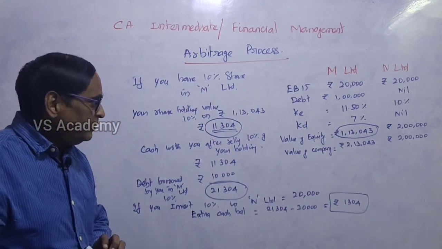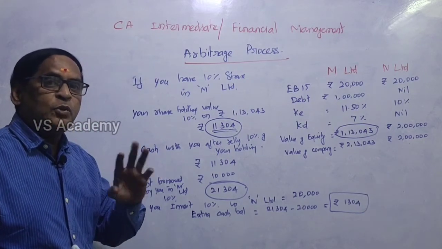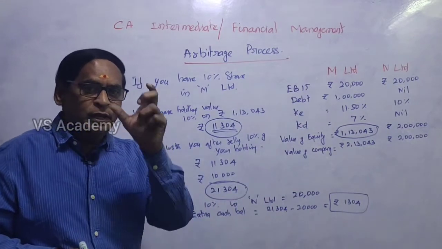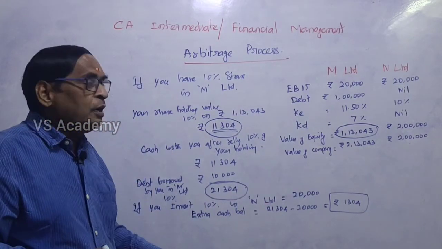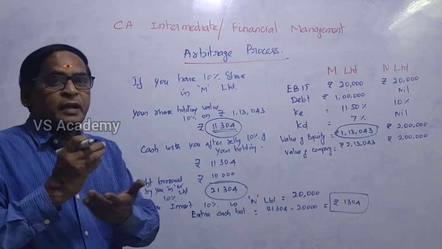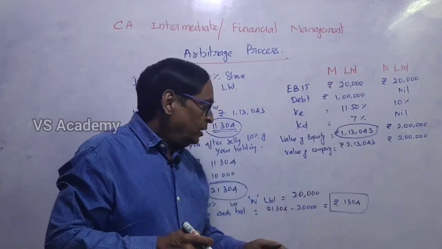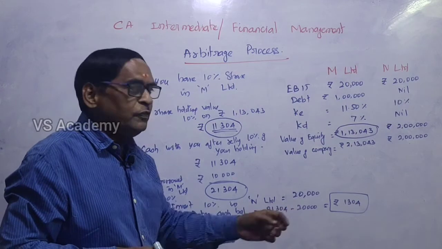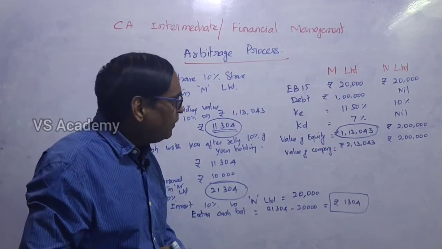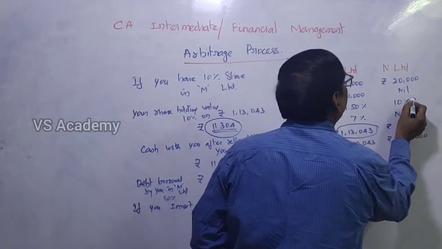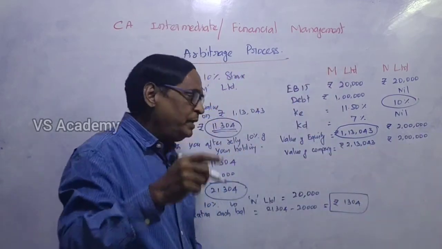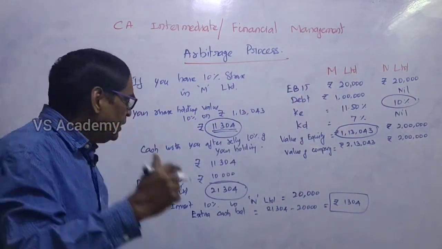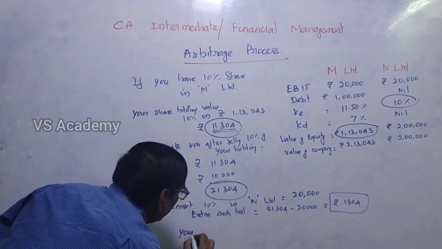Apart from that, in the previous case, if you had invested only in M Limited, you could earn only 1,300 rupees. Now, what will be the return from N Limited? You invested 10% of the equity, that is 20,000. The rate of return is the cost of equity, 10%.